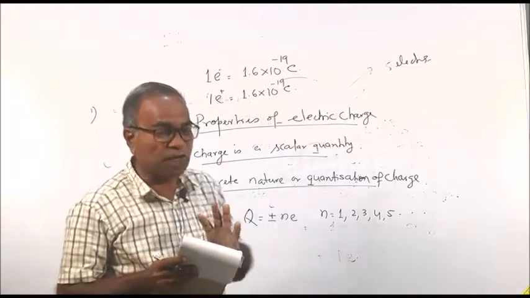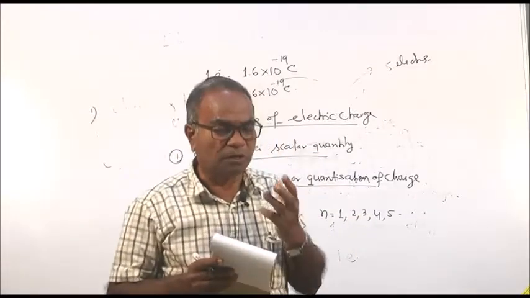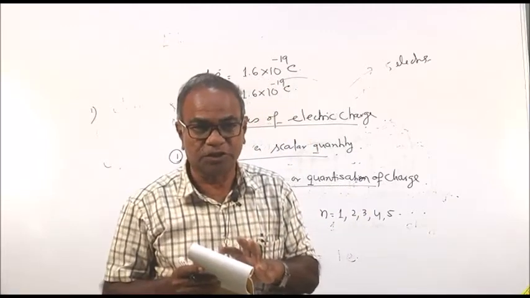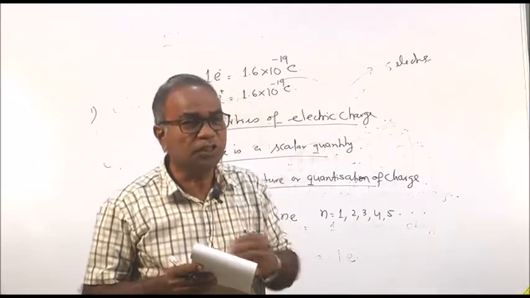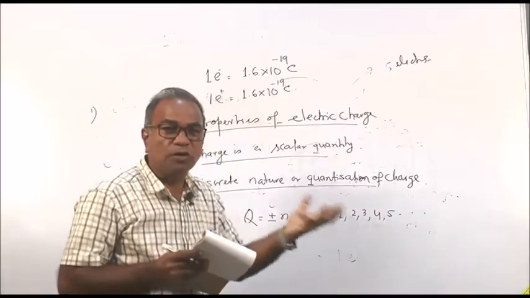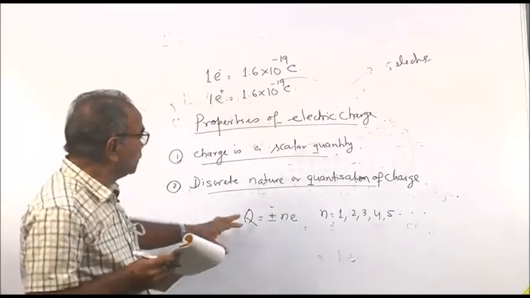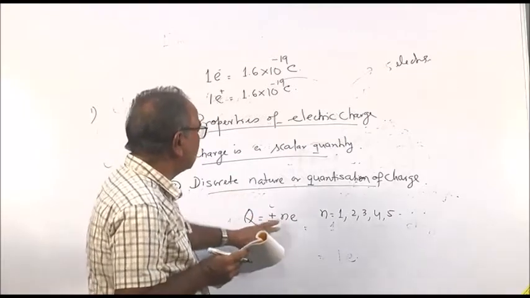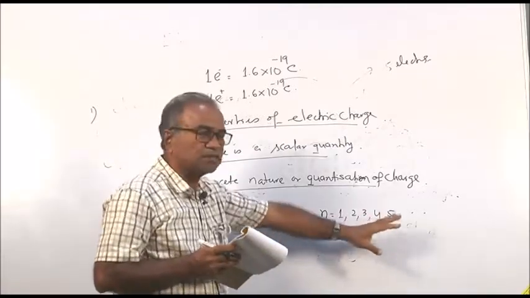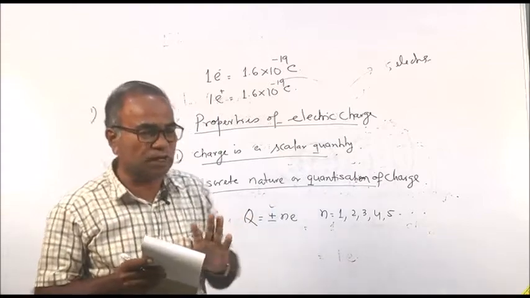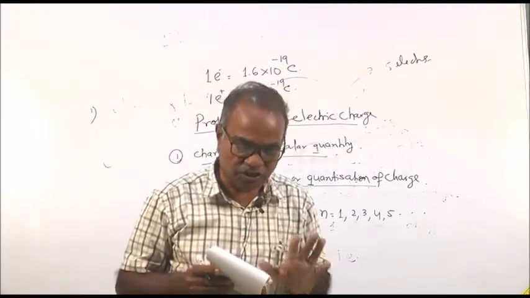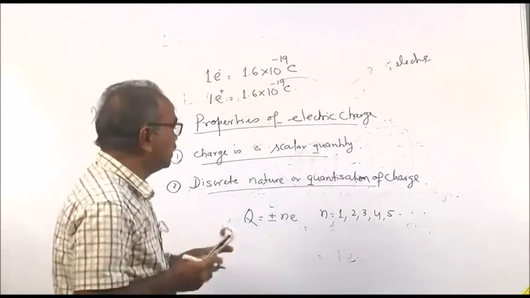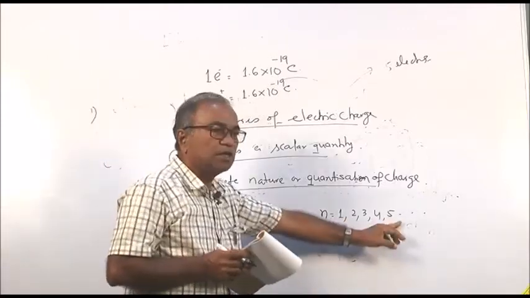Of course, today we have recently postulated a theory where fractional charges exist. In that case also, it is a multiple of fractional charges. But here we will tell you only for N equal to 1, 2, 3. Regarding fractional charges, we will not list them, we are least concerned. So Q, the total charge on a body, is an integral multiple of e.